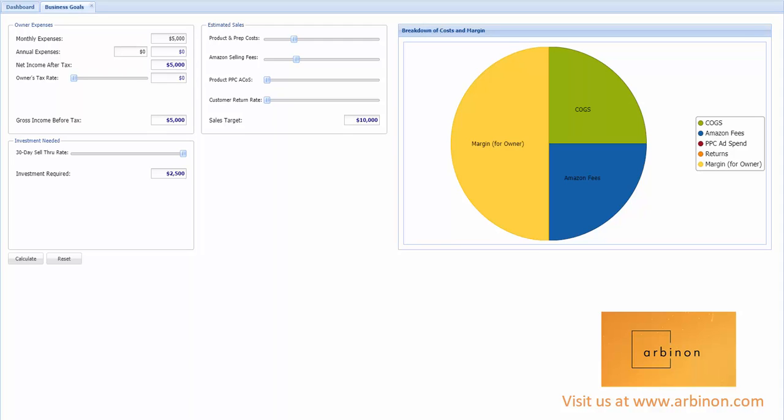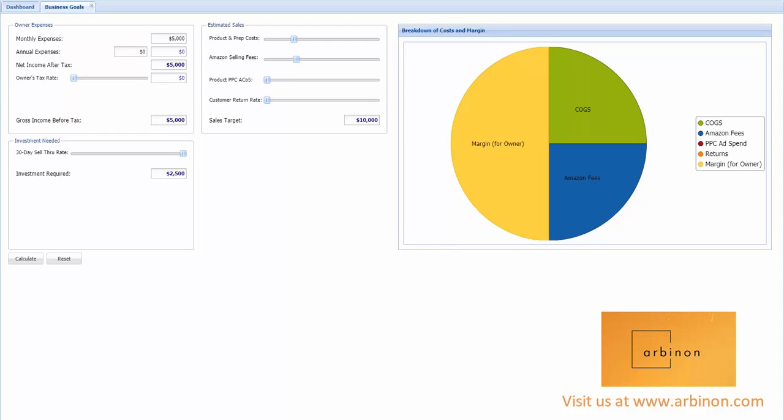And today I want to showcase one small feature that we've included in here, and we're calling that our business goals. So the idea here is, when we're planning our business, we want to figure out how much money my business needs to make, and it gets very complicated when you're trying to figure out all those details.